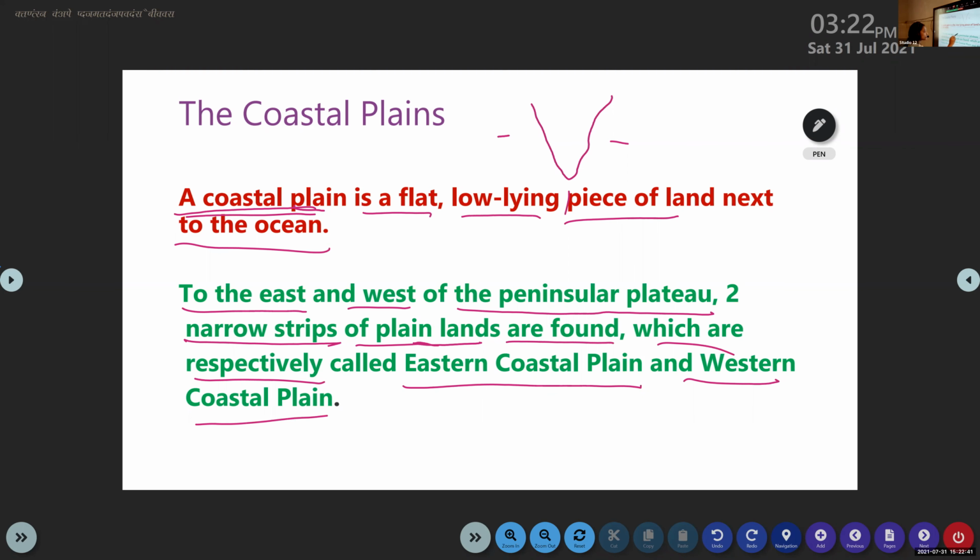We can see a narrow strip of land on both sides of the peninsula plateau.